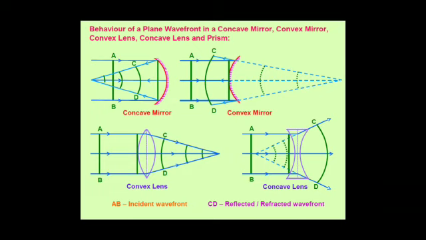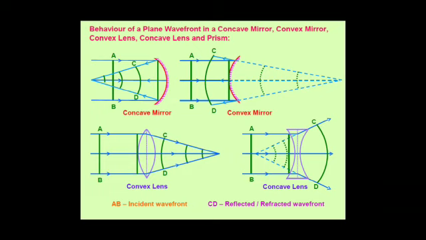Here in the diagram we see, with the help of some figures, how a wavefront incident on a lens or a mirror, using the concept of Huygens principle, gives the reflected or refracted wavefront. In figure 1, a plane wavefront AB is incident on the concave mirror. When the wavefront strikes the mirror, the rays at the endpoints get reflected first, but the ray at its center is reflected last.